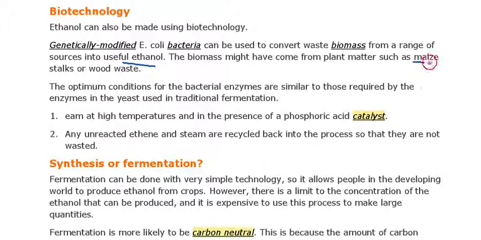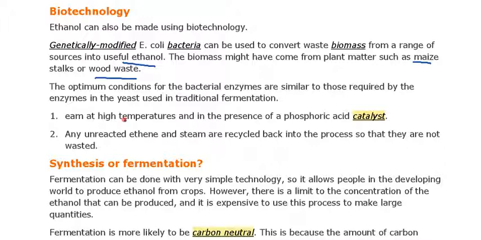We collect this waste and provide optimum conditions for a high level of bacterial growth, and once the bacteria grow in the presence of optimum conditions, they break down the maize stalk or wood waste and convert it into ethanol.